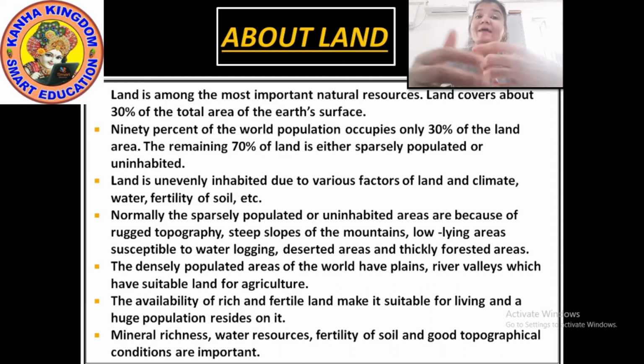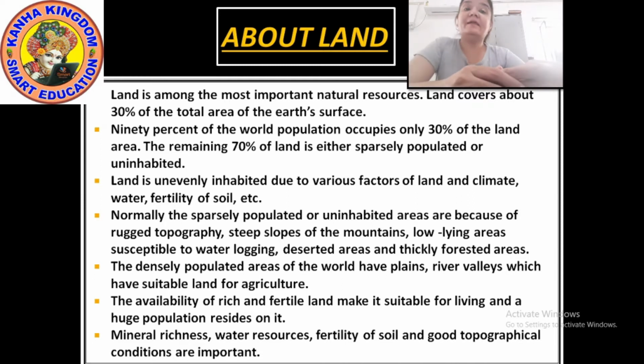Okay, now why this uneven distribution? This uneven distribution of population in different parts of the world is mainly due to the varied characteristics of land and climate. We all know that the population everywhere is not the same. Now, this population differs because of the climate.